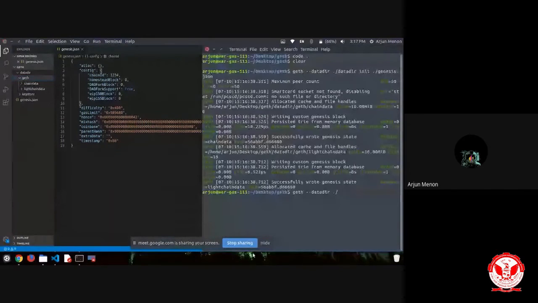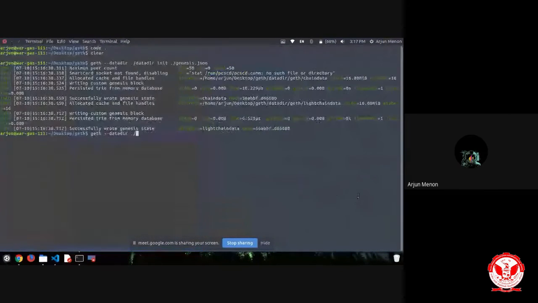Now let's move on to entering that console. We have to mention the network ID also, so that we get connected to the particular network. We can give it as 1, 2, 3, 4, then get inside the console.